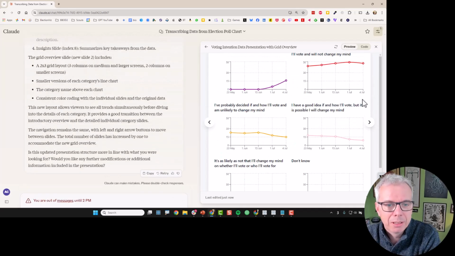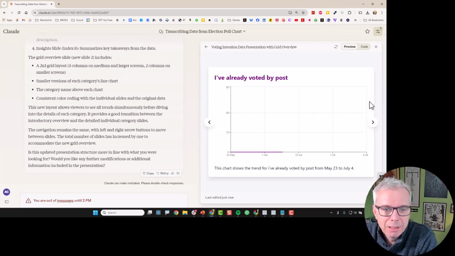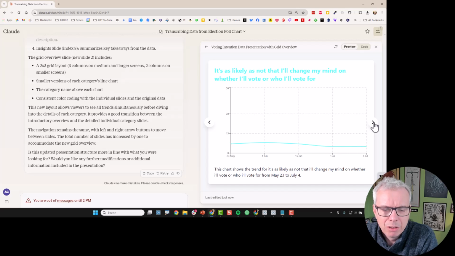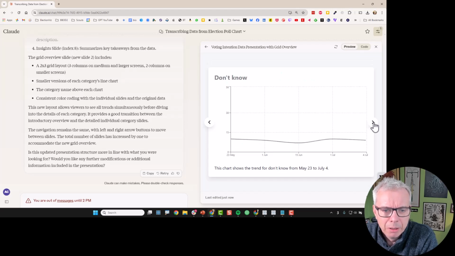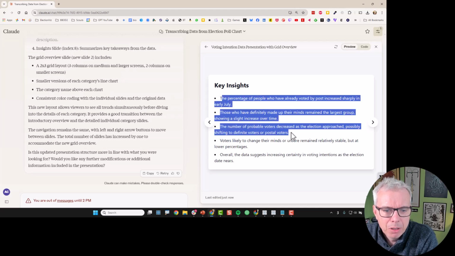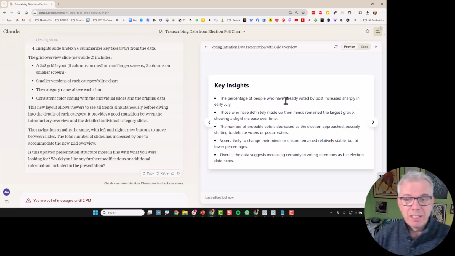It's missed the title, and the pink's not a good colour, it's low contrast. Don't know. Key insights. People have already voted by post. Number of probable voters. You have to say this is really impressive, right?